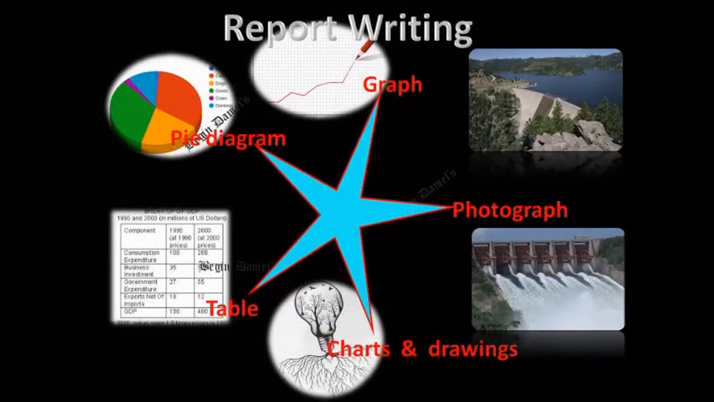Children can use pie charts, line graphs and bar graphs to show the temperature, population and rainfall of that region. They can even use pictures as well as draw diagrams to make their report more effective.